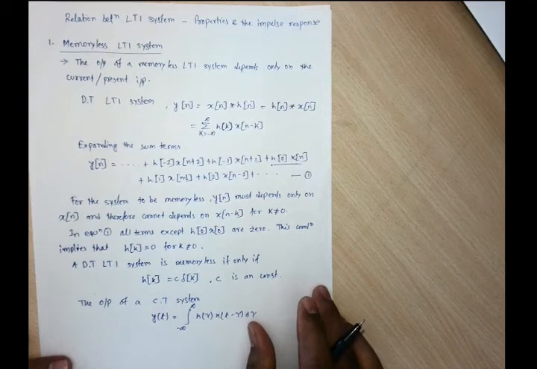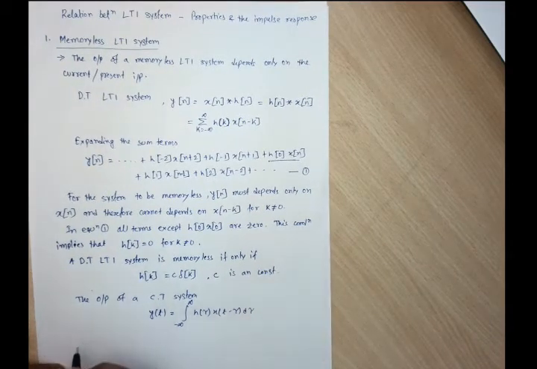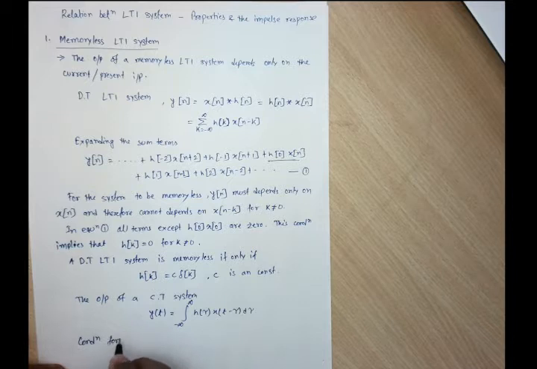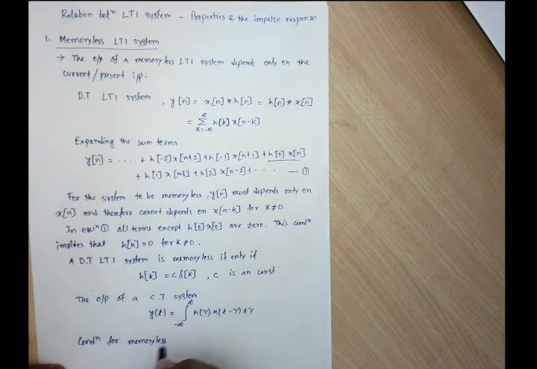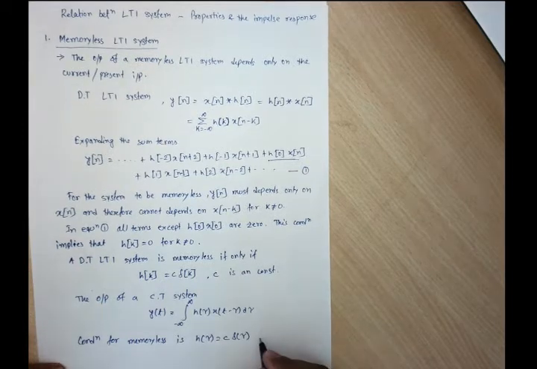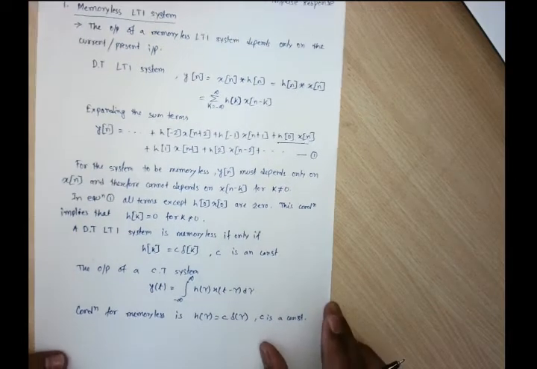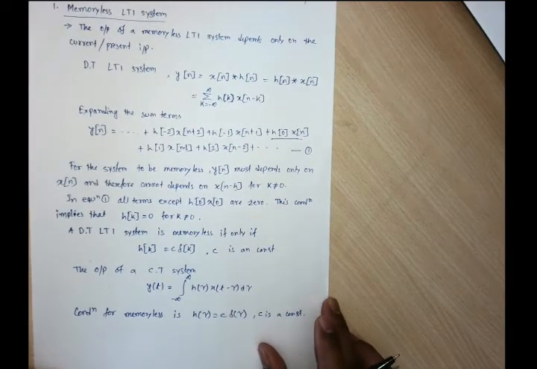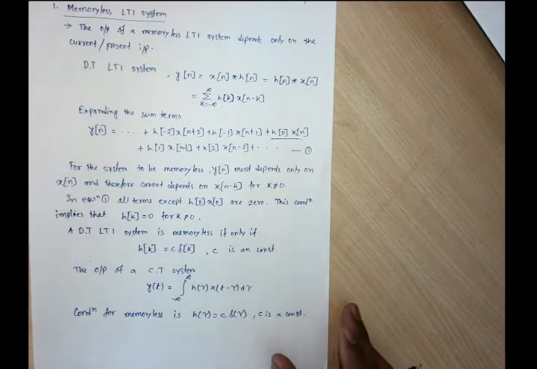In the same way, the condition for memoryless is h(tau) is c times delta(tau). Here also c is a constant. Clear? So that is the condition for a memoryless LTI system.